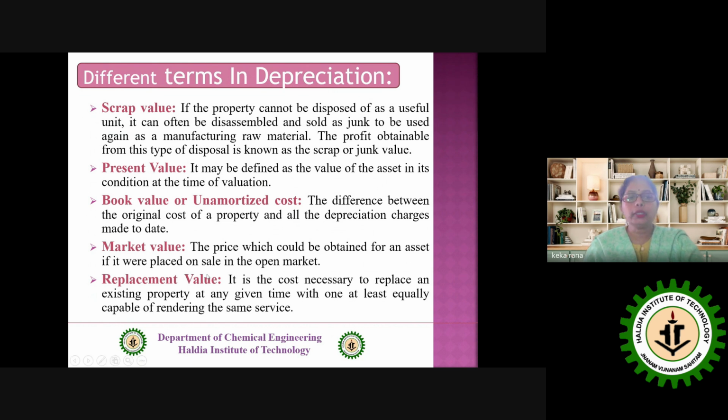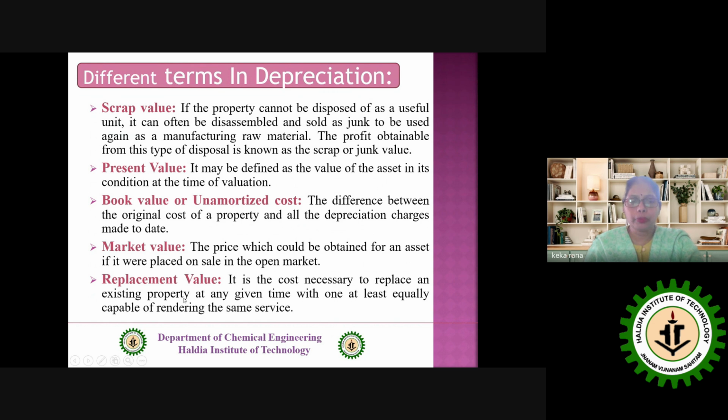Clear? Then go for the market value: the price which could be obtained for an asset if it were placed on sale in the open market. Just say that this present value, book value or unamortized cost, and the market value all are representing the same value but in a different way.